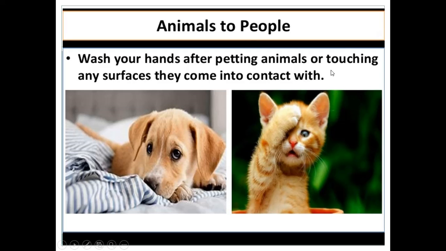Or if we are touching any surface which they come into contact with, we also have to wash our hands, because some diseases can spread from animals to people. Some animals we like more, such as cat or dog. So we have to wash our hands, so we can avoid the diseases which spread from animals to people.